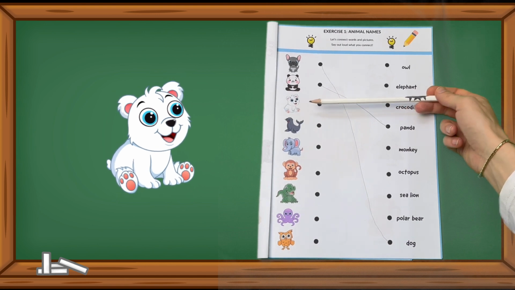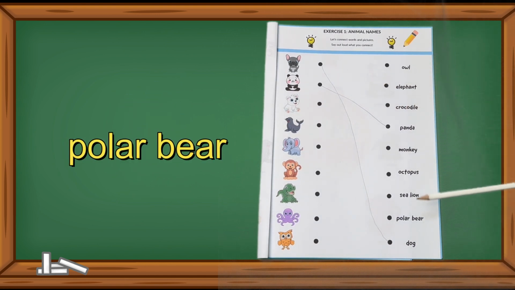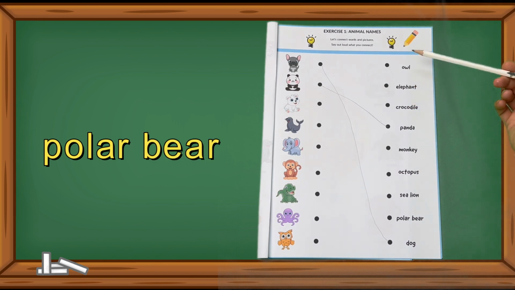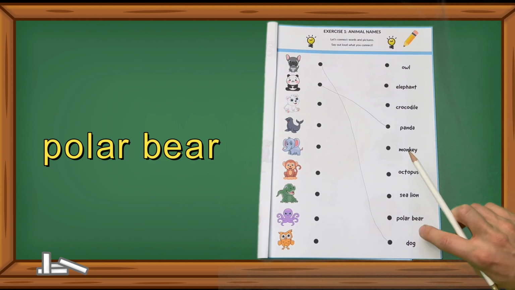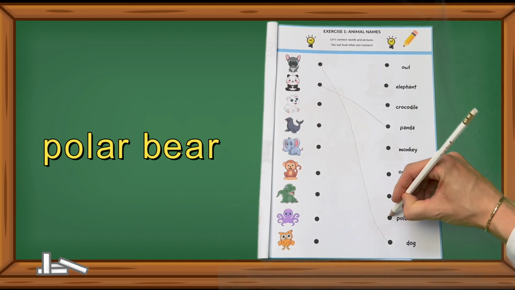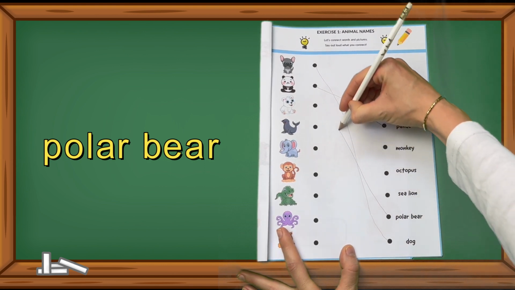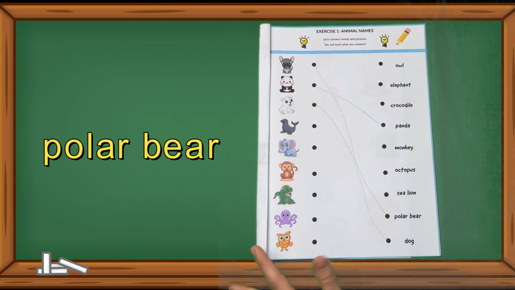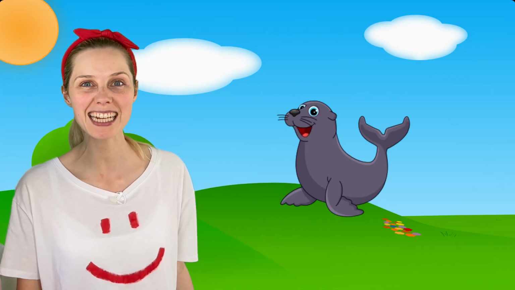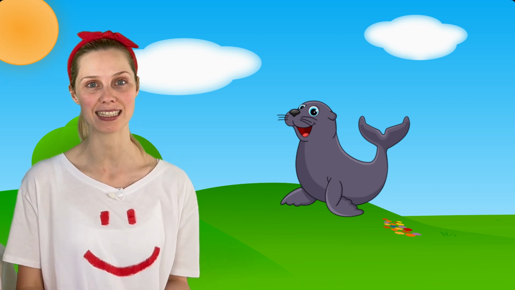Now let's find the word polar bear on the right side. Polar bear is spelled P-O-L-A-R-B-E-A-R. Where could it be? Terrific! Here it is. Now, connect it to its picture on the left by drawing a line. Well done! What about this one? You got it! It's a sea lion.